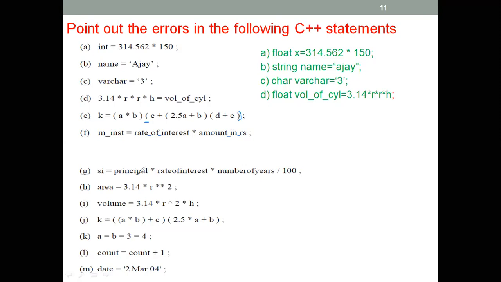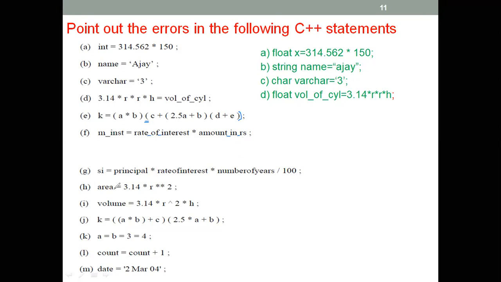When you look at this one, there is no mistake at all because this is also correct. Whatever you write here, no problem. X or Y or SI or whatever you can write, no problem. Principal, multiply, rate of interest, there is no space, no problem. And this and that divided by 100. This is correct. Okay, this one is correct.